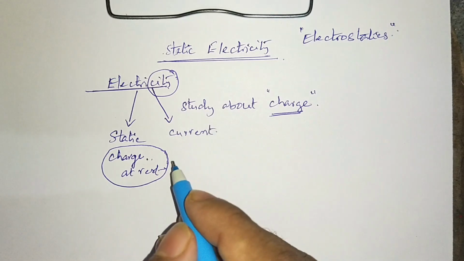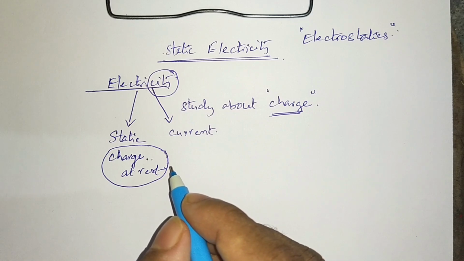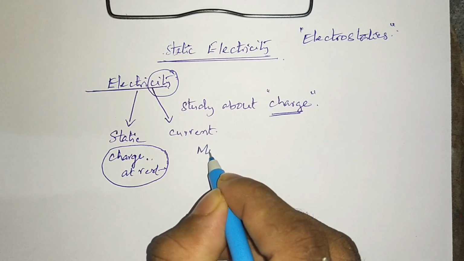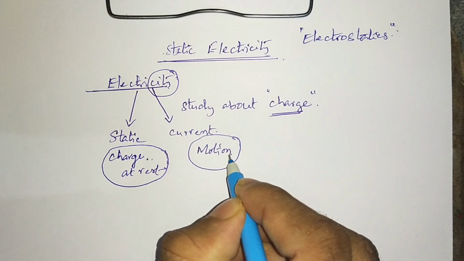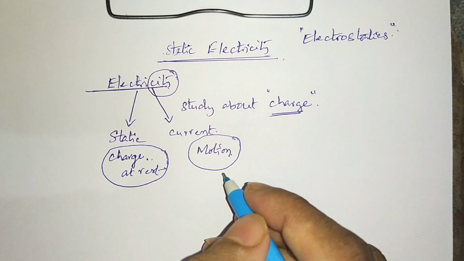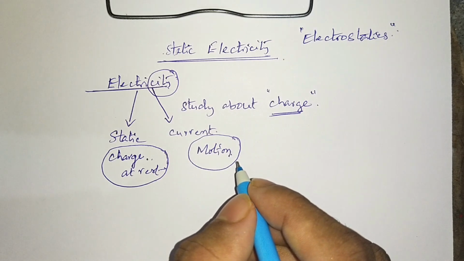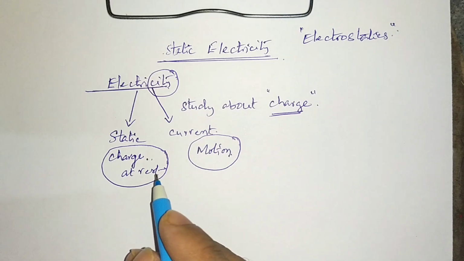Once again, static electricity is nothing but the study of charge when it is at rest. Current electricity is nothing but the charge in motion. When the charge is in motion, if you study about that charge, that is known as current electricity. Understood the difference between static electricity and current electricity? In static electricity we deal with the charge when it is at rest. In current electricity we discuss the charge when it is in motion. Right, so let us start our static electricity.